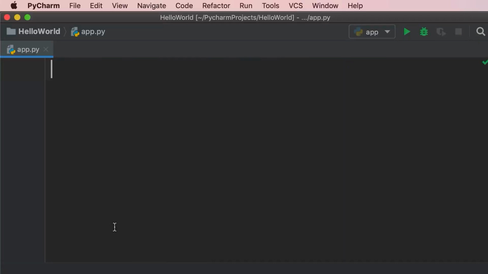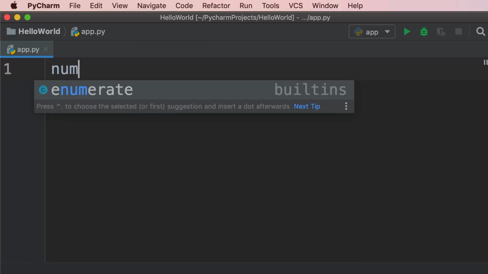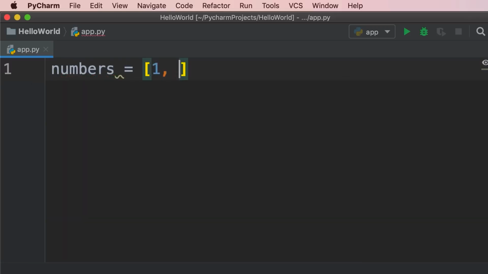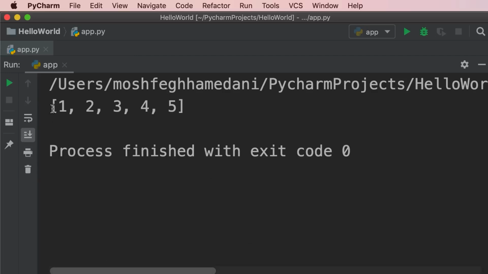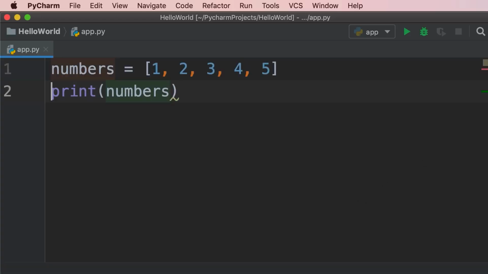When writing Python programs, there are times you want to iterate over a list and access each item individually. Let me show you. So I'm going to declare a list of numbers, 1, 2, 3, 4, 5. Now, if we print this list, it comes out exactly like how we wrote it, using the square bracket notation. But what if we wanted to print each item on a separate line? That is where we use the for loop. Let me show you. So we're not going to print the entire list. Instead, we're going to type for. Now we declare a variable, which is called a loop variable.